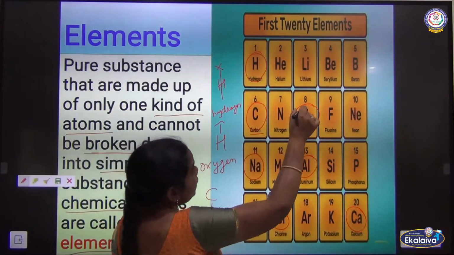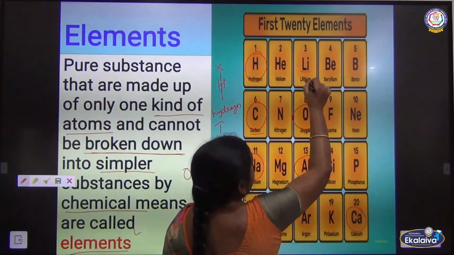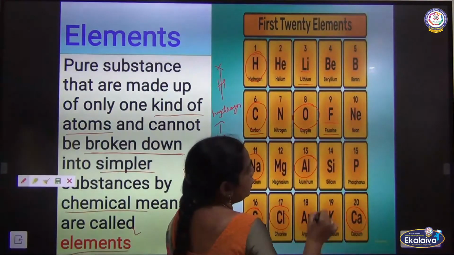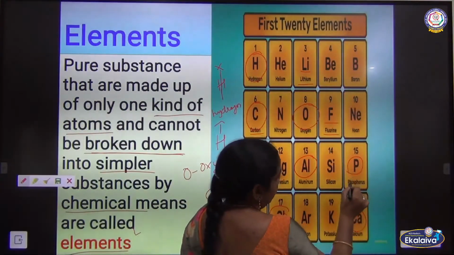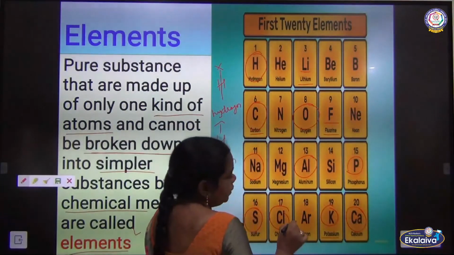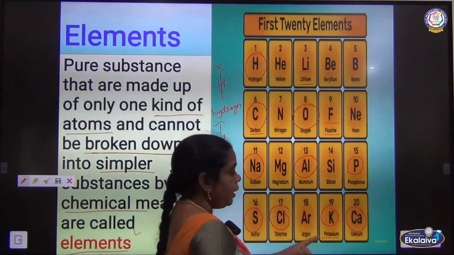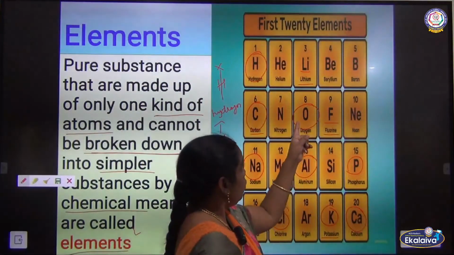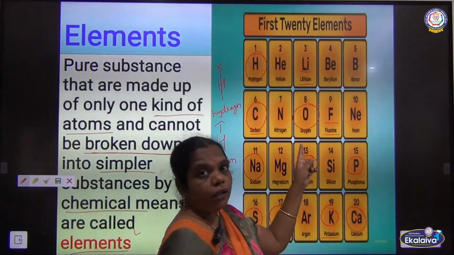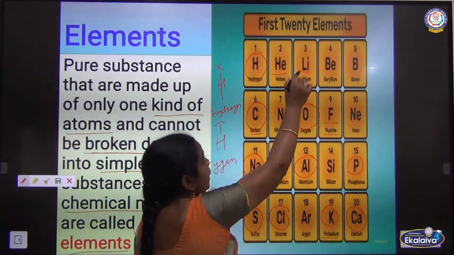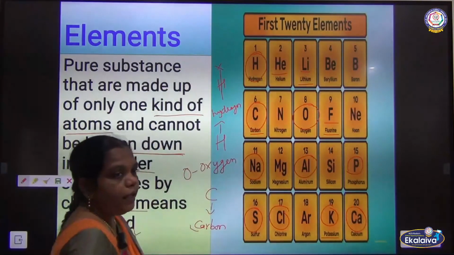See, there are some examples. Li, lithium. F, fluorine. P, phosphorus. K, potassium. So K means you have to name the element as what? Potassium. Then O means you have to name the element or the atom as what? Oxygen, hydrogen, helium. So these are all about the elements.